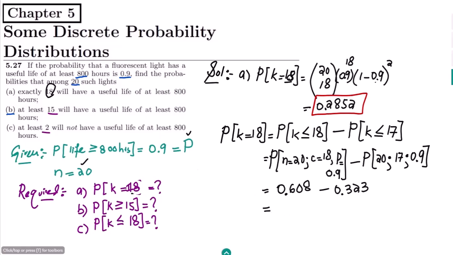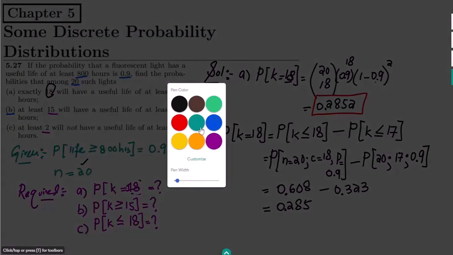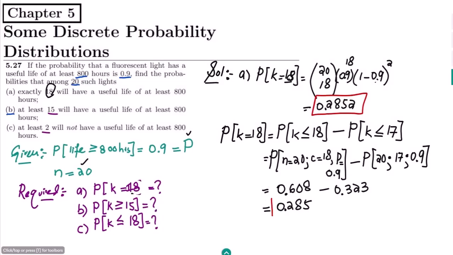So the answer of it is 0.285, which is similar to the one which we had here, and that is basically the solution by tabular form, which is a similar one as it is here. Okay, so this is the solution for part A.